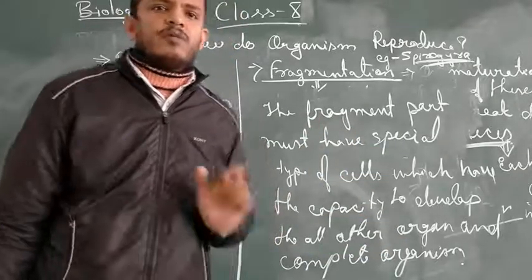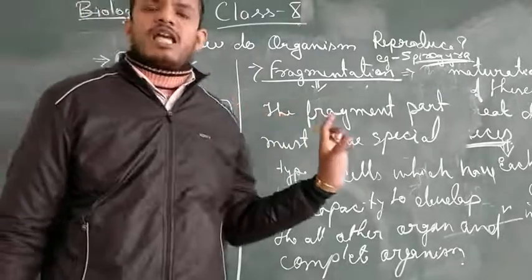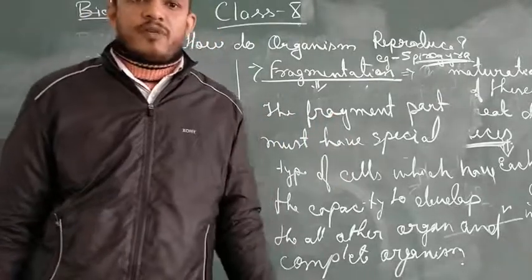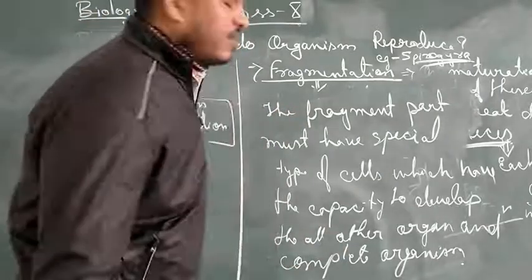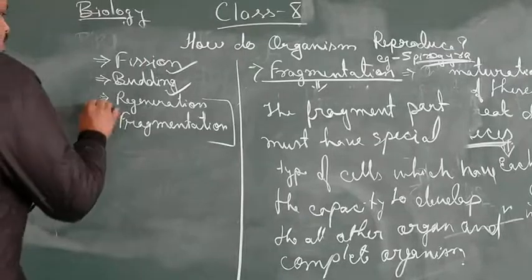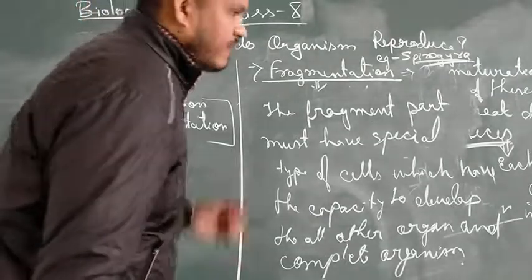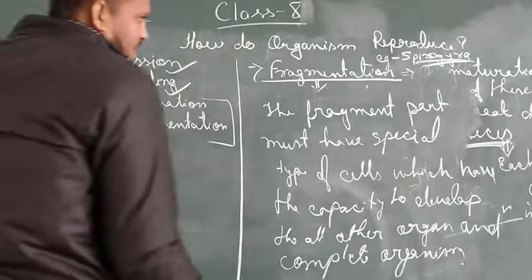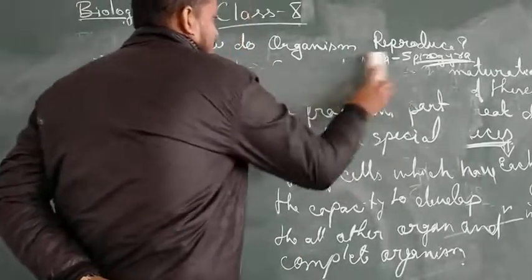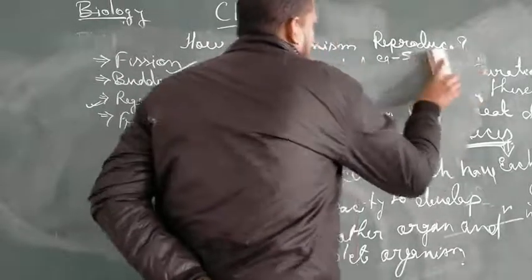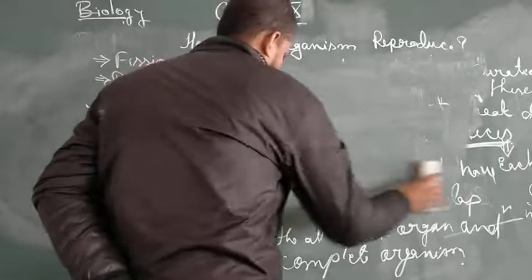So this is the case of fragmentation, a type of asexual mode of reproduction. Hope you people understood this. Now the second type that we are going to discuss is regeneration, another mode of asexual reproduction. Example of fragmentation: Spirogyra.